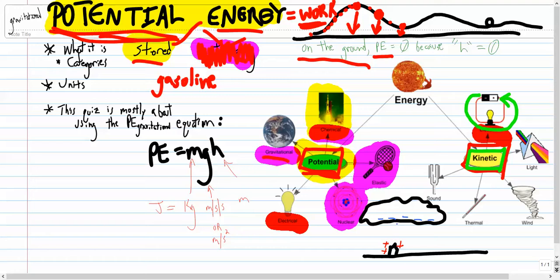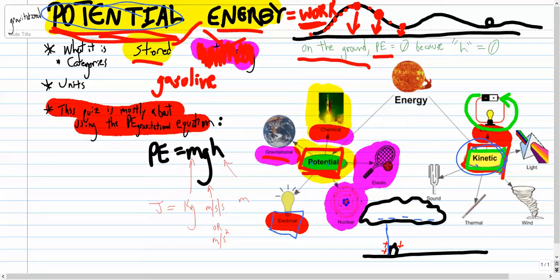Lightning hasn't struck yet, but there is certainly the potential for lightning to strike, and that's got a lot of energy in it. So that's an example of potential or electrical potential energy. And then once the lightning does strike, then I would say that we've got current flowing, and that would be kinetic. So it's possible to be on both sides of this graphic. Let's see here. This quiz is mostly about using the gravitational potential energy equation, and here it is.